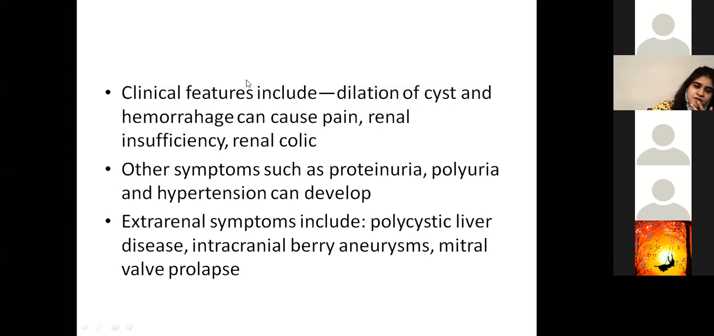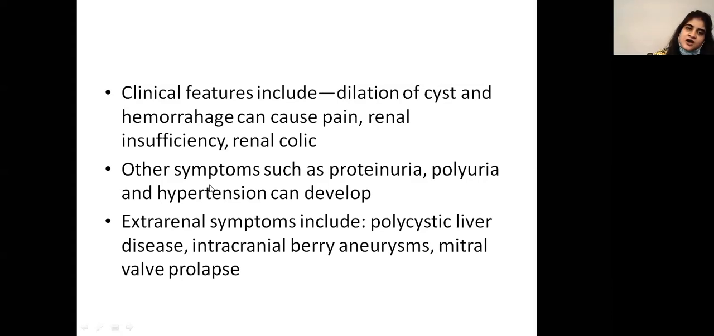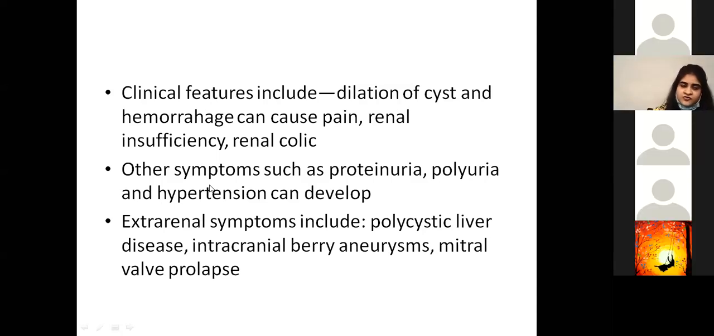Okay, so moving on to the dominant version of polycystic disease. Clinical features may include dilation of the cyst, and hemorrhage can cause pain, renal insufficiency, and renal colic. Other symptoms such as proteinuria, polyuria, and hypertension can develop. I don't know how familiar you are with nephrotic and nephritic syndrome, but a patient can have signs of nephrotic syndrome, and so on and so forth. So it may initially be confused with that, but then obviously investigations are done, and you can rule that out and establish that it's polycystic disease.